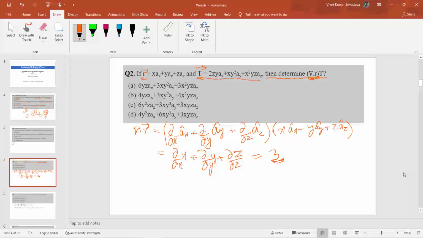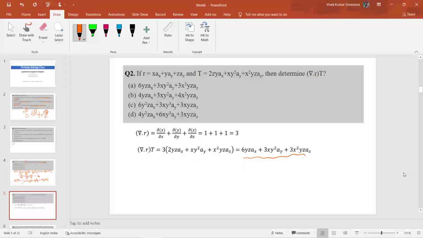So del dot R times T is equal to 3 into (2zy ax plus x y square ay plus x square yz az). You can multiply this 3 inside. So the correct answer you can calculate is option number 8.